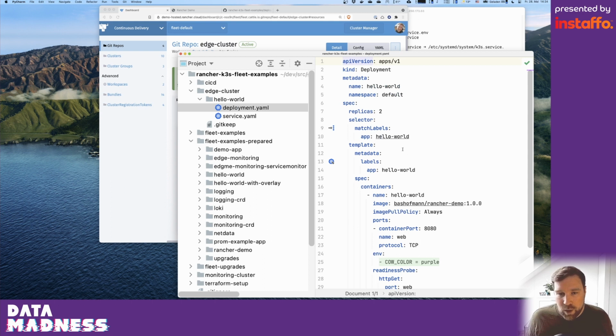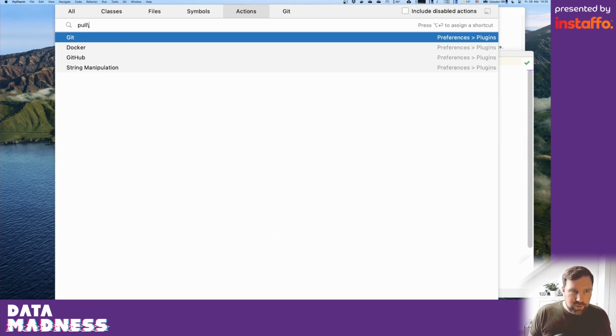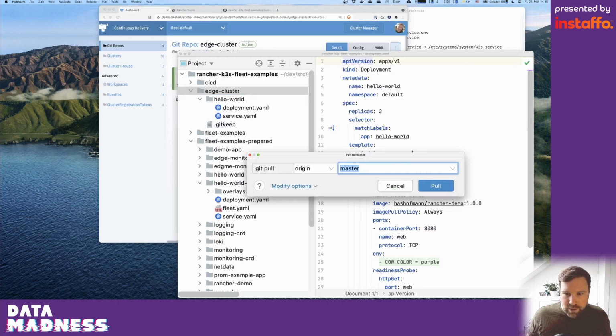And one other feature that this continuous delivery system also has is that I not only can put in manifests or Helm charts or whatever that gets rolled out the same way to all clusters. I can also put in information that tells the continuous delivery system, hey, let's maybe do a pull first to pull in the changes I made earlier.